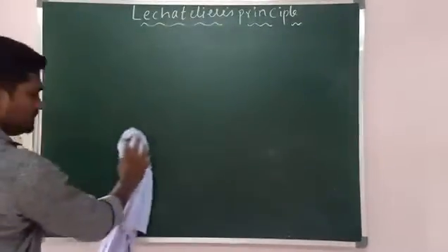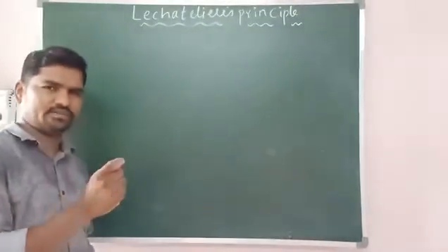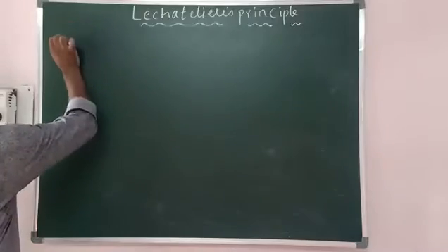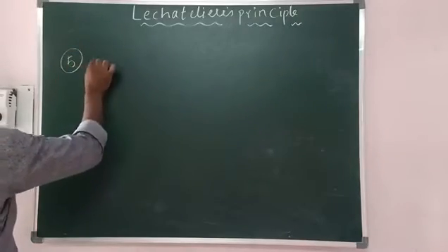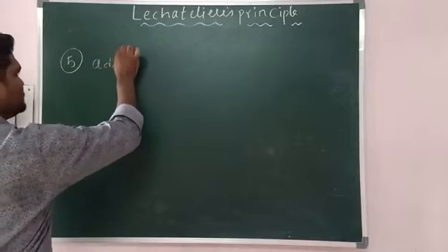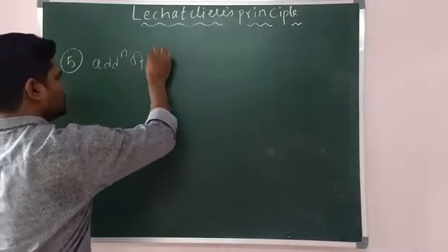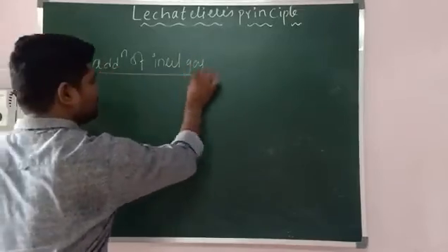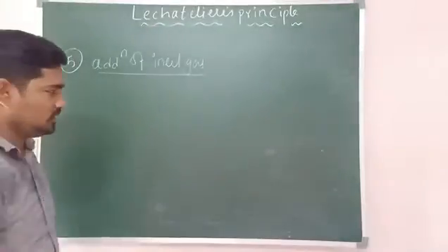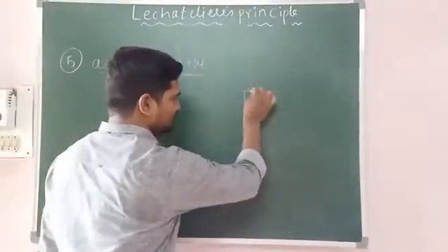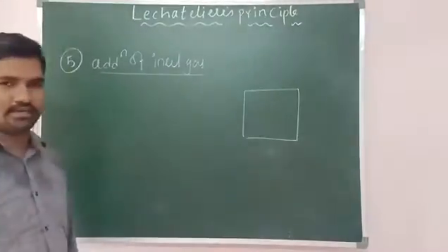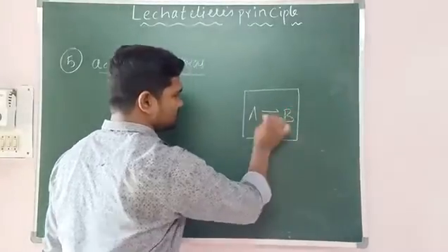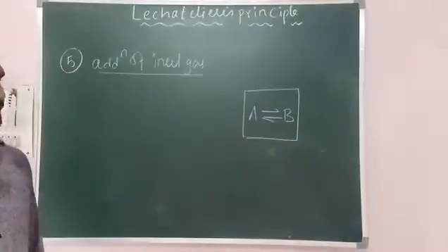So let us go for the last factor, which is a very important factor. Most of them will get confused. Fifth factor, that is addition of inert gas. Addition of inert gas, very, very important. Alright. So let us take a container. This container is having a reversible reaction. This is the reversible reaction which is in equilibrium.